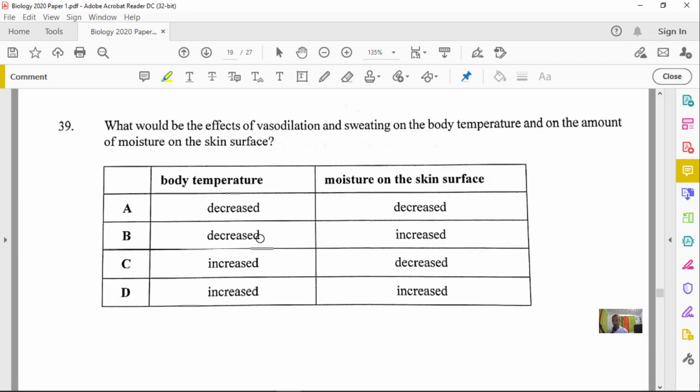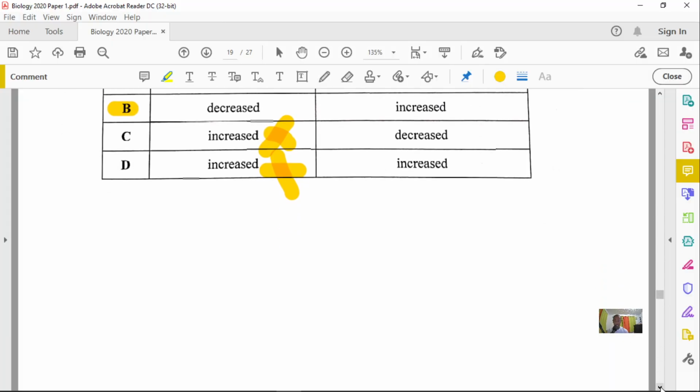So we're looking for a decrease because of vasodilation, and also sweating because sweating also cools the body. So they are looking for a decrease in temperature. So you know that C and D will be totally out because they are not decreasing the temperature. And the best answer here is B, because the moisture on the skin also increases simply because of the sweating process. All right, let's go to number 40, and we're almost there.